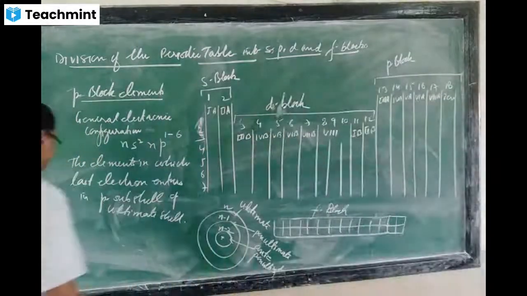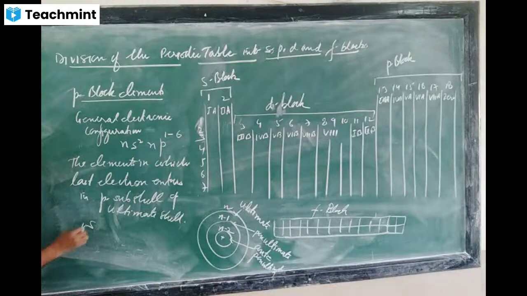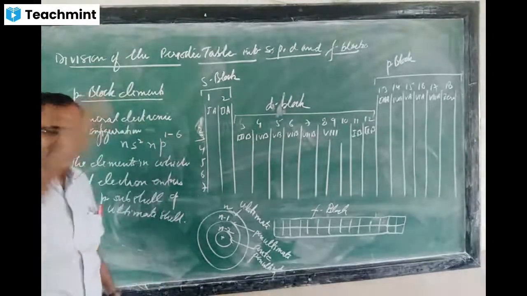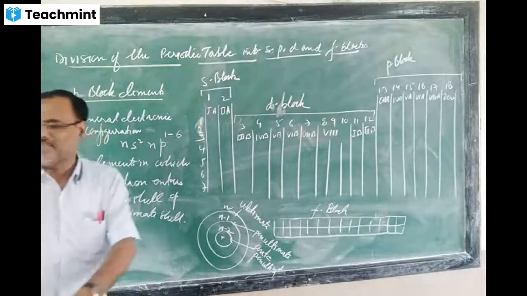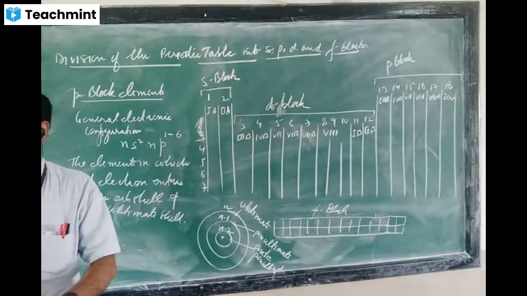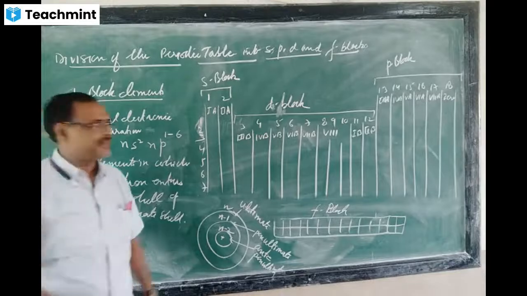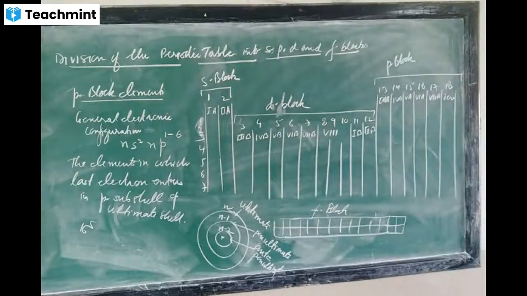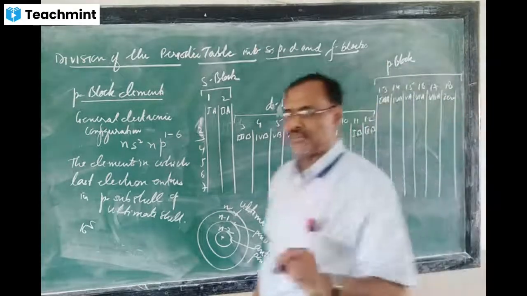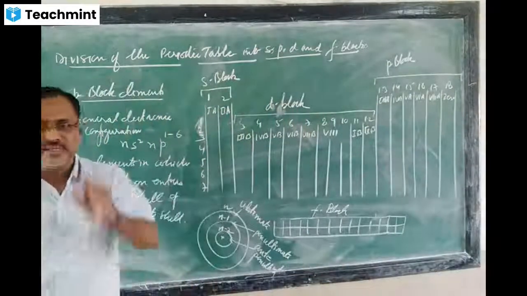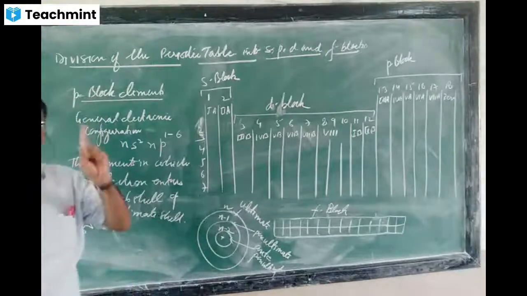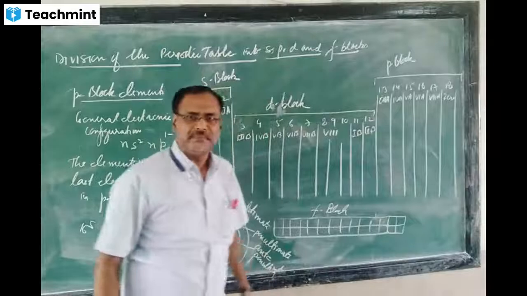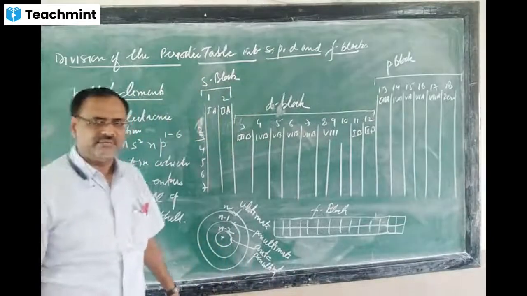Sir, will helium be part of S block or P block? That is an exception. Helium is coming in P block. Just see, noble gases are kept here. Helium is coming in P block and that is an exception of chemistry. In chemistry, one rule I give, then next I give the exception. So don't be after the helium. It is in group 0, group 18, with the noble gases, in P block. We will study this exception in the coming topic.